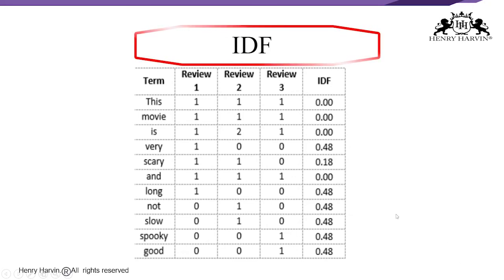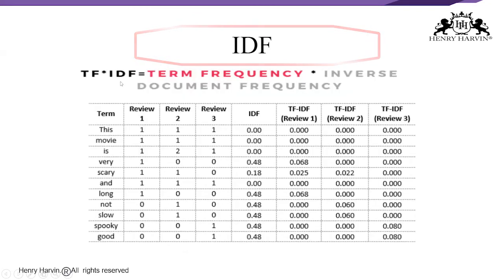So now what are we trying to find out? We are trying to get TF into IDF, which means term frequency into inverse document frequency. So what is term frequency? Term frequency is the number of times a term has appeared divided by the number of terms in the document. And IDF is nothing but the number of documents divided by the number of documents with that particular word. So this is what we have seen.